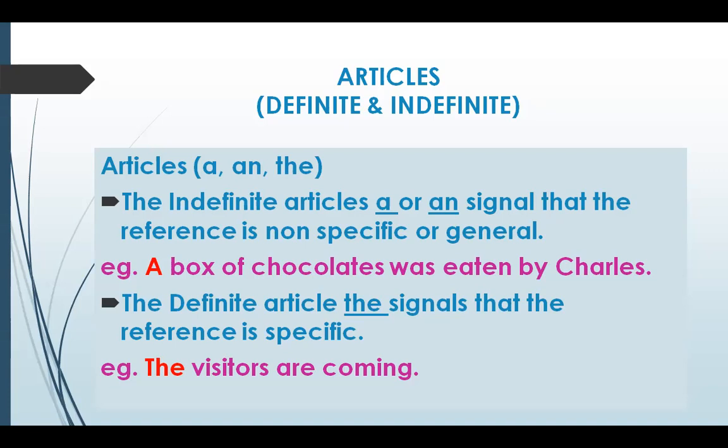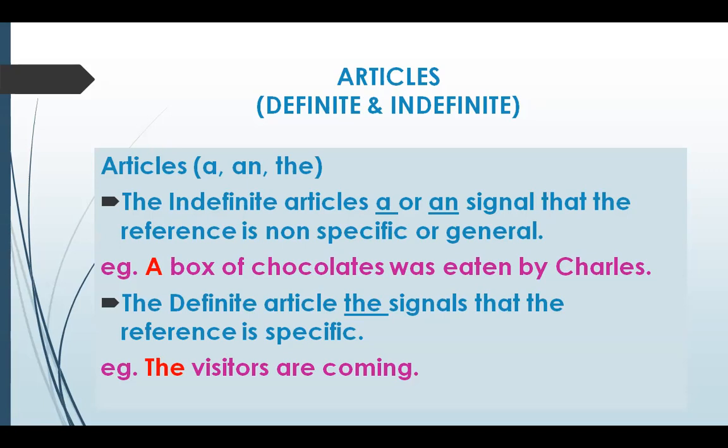Next, when a noun is mentioned for the first time, we use articles a or an, but when we mention it again, then we use the, right? Gaurav presented me a book. The book contains several interesting stories. That means when I, for the first time, mentioned the book, it can be any book that Gaurav presented to me. But that particular book contains several interesting stories. That means the book which is presented by Gaurav. So when we refer to a thing for the first time, we can use article a or an, but when we are talking about the same thing again, then we use the article the there.